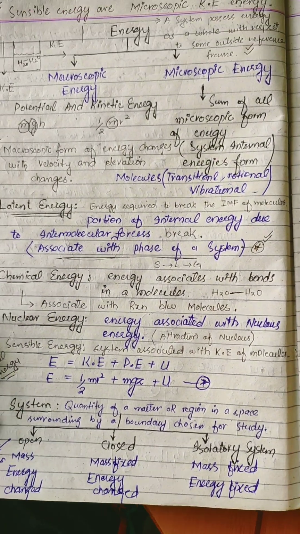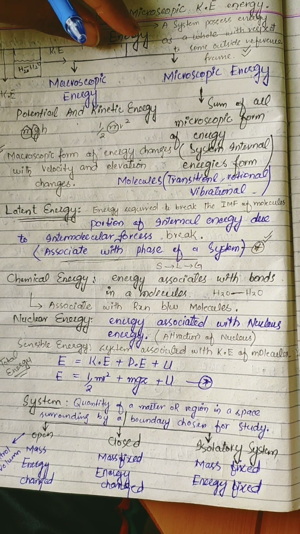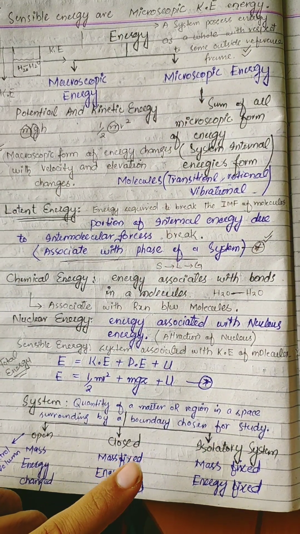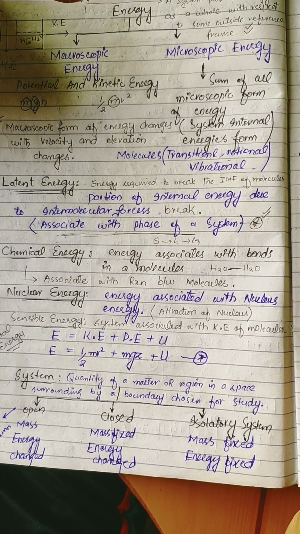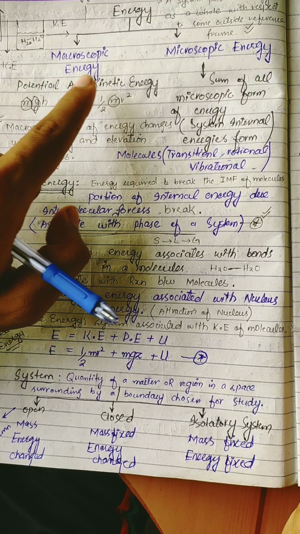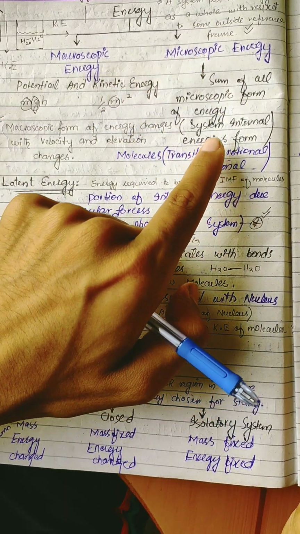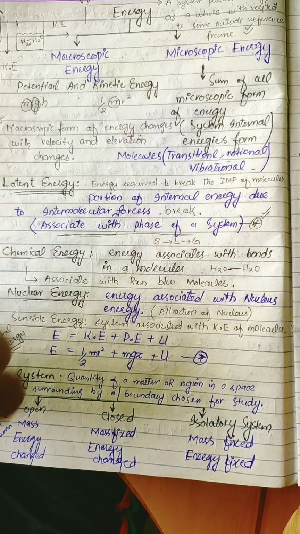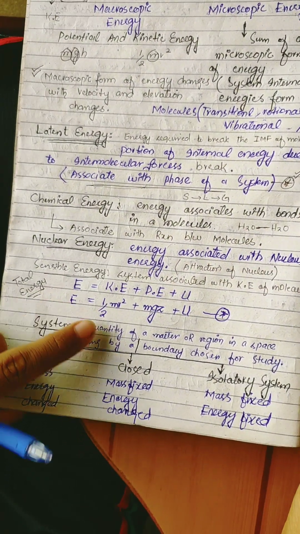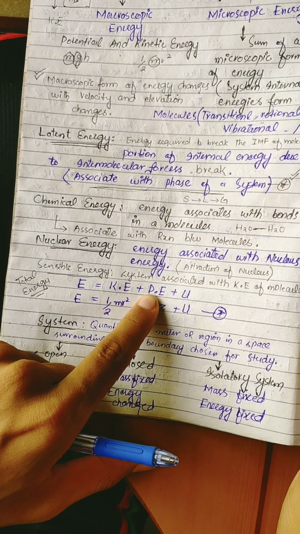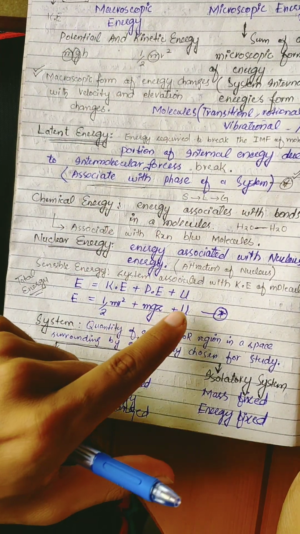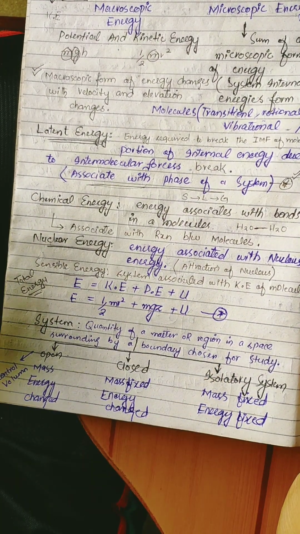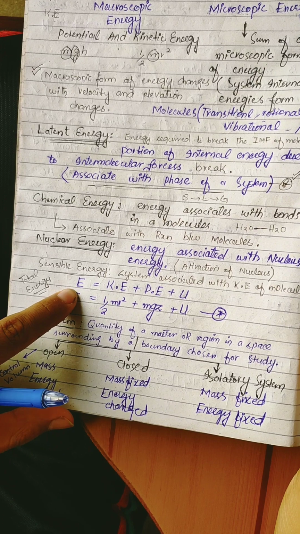Now we are discussing total energy. What is total energy? Total energy is the sum of the macroscopic energy plus the microscopic energy. Macroscopic energy has two types, potential energy and kinetic energy, and microscopic energy is the internal energy. The sum of these types of energy gives us total energy. So total energy is equal to kinetic energy plus potential energy, from the macroscopic energy, and internal energy, from the microscopic energy. These are the sum of all types of energy, so that's why it's called total energy.